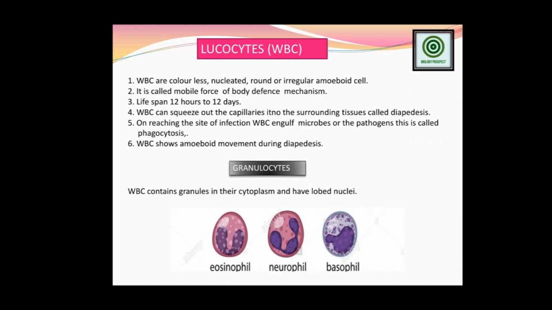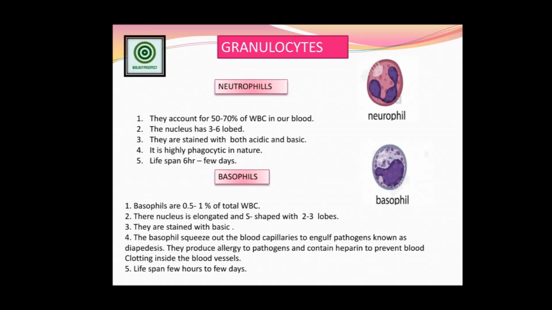We have seen 3 types of granulocytes in WBC. These are neutrophil, basophil, and eosinophil. And the other part is the agranulocytes, where the cytoplasm doesn't contain any granules. Monocytes and lymphocytes are the examples of the agranulocytes.